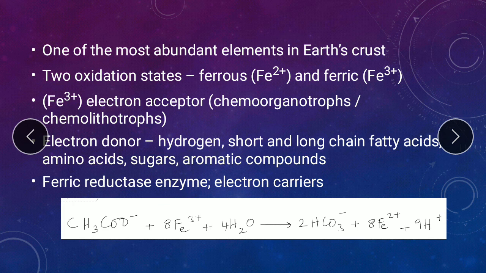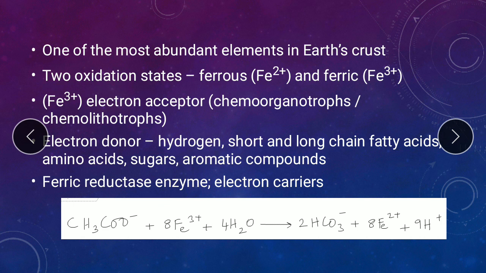So here Fe2 plus is the reduced form, that is ferrous is the reduced form, and ferric is the oxidized form. So we have the oxidized form getting reduced by accepting electrons or acting as the terminal electron acceptor. Now, this system comprises a ferric reductase enzyme. It is a membrane-bound enzyme. So, it consists of this ferric reductase enzyme and several electron carriers.